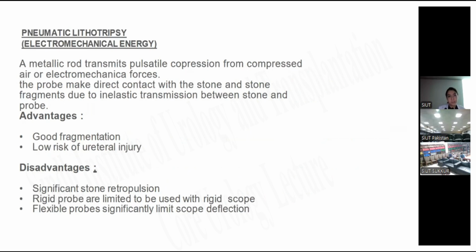Pneumatic or ballistic lithotripsy. It is a metallic rod that transmits a pulsatile compression from compressed air or electromechanical forces. The probe makes direct contact with the stone, and the stone fragments due to the inelastic transmission between the stone and probe. Its advantage is that it causes good fragmentation of the stone and there's low risk of ureteral injury. But its disadvantage is that there's a significant risk of stone retropulsion, and rigid probes are limited to be used with a rigid scope. Flexible probes significantly limit the scope deflection.